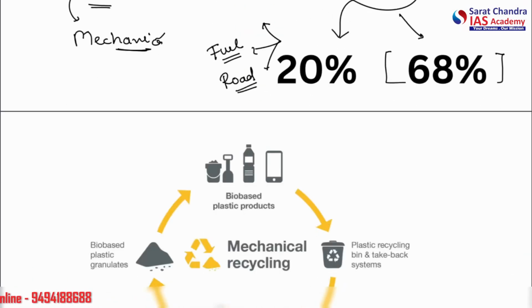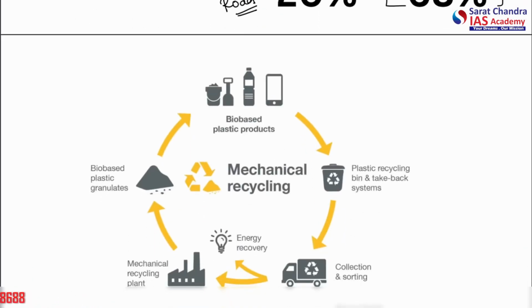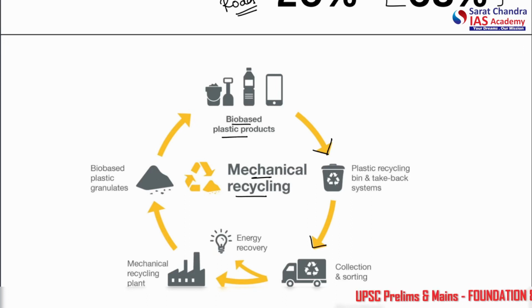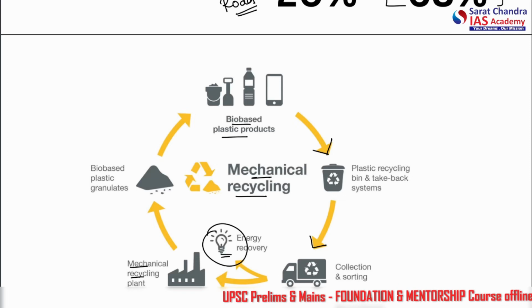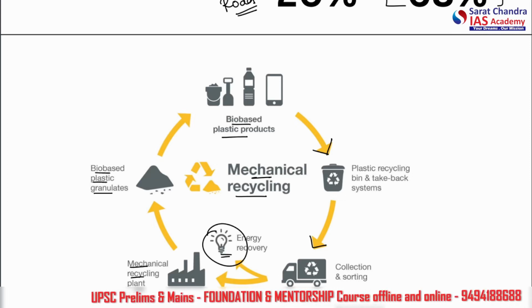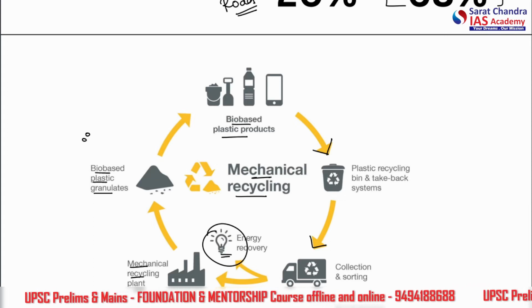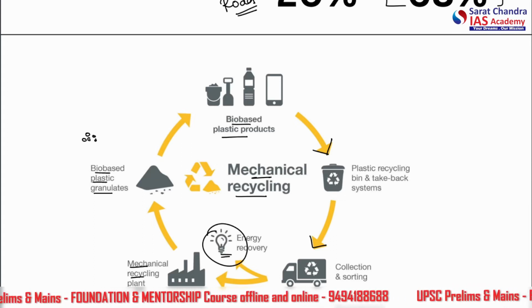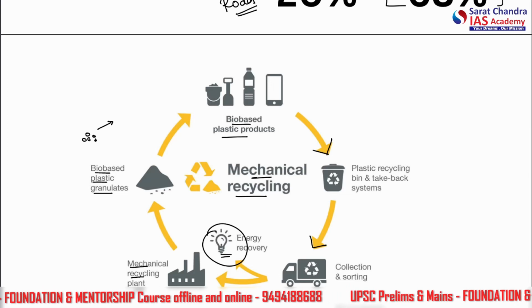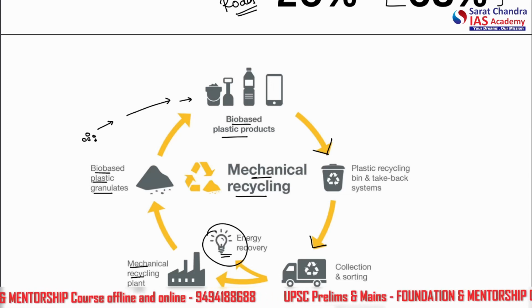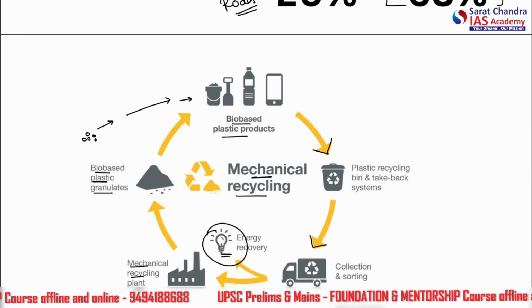Now let us talk about mechanical recycling a bit. What is mechanical recycling? So all of these bio-based plastic products are collected, segregated, and then sorted. Some of them are used in energy recovery as well as in mechanical recycling plants. Finally, what happens to them? Bio-based plastic granules, that means small microplastic granules, are produced, which can be further melted and made into new plastic systems. All right, so they are never actually put out of the system, just reused.